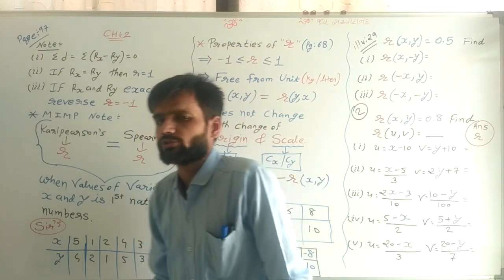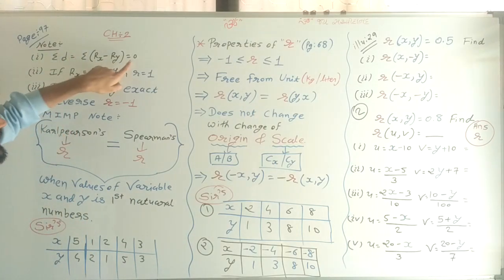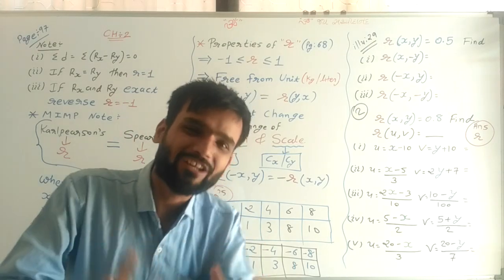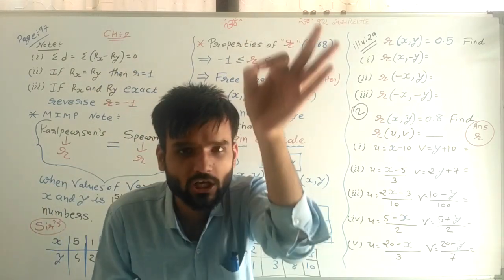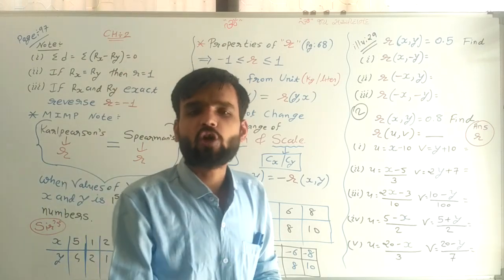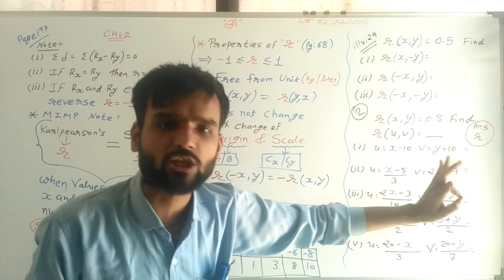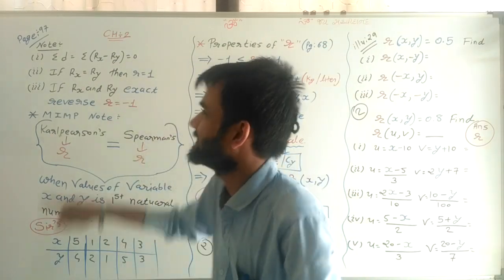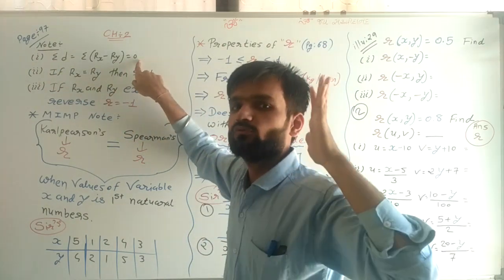Now, what is the first note? Just try to understand: Sigma D is always 0. That we know. How do we know? In the 2 sums, sigma D, the total of D, is 0. And I told you at that time also, the total of D is always 0. If it is not 0, then there may be a calculation mistake. Simple. That is the first note: Sigma D is always 0.